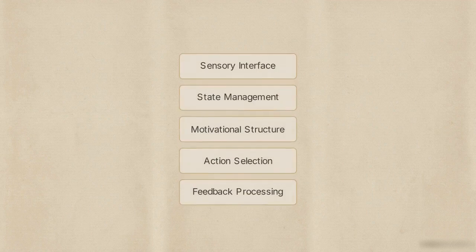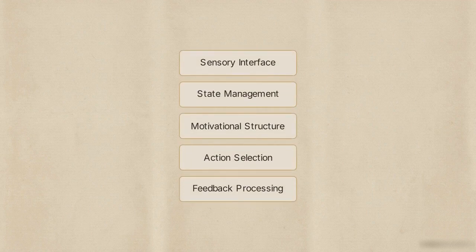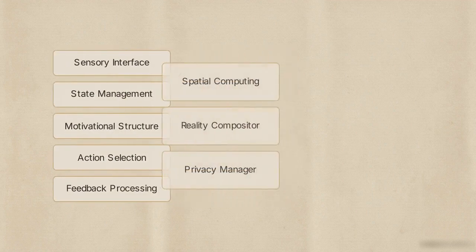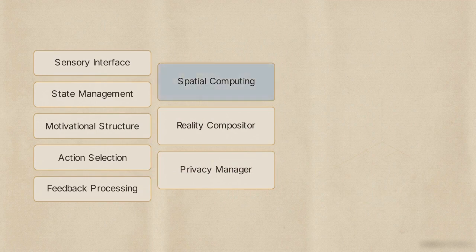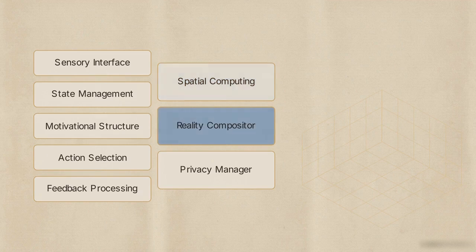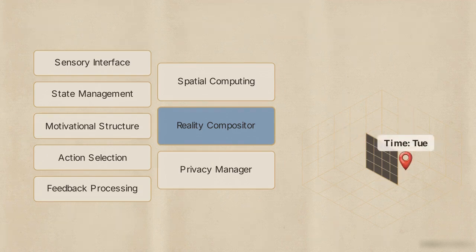Returning to the diagram, the minimal architecture expands laterally for physical space. The spatial computing layer generates continuous wireframe meshes. Next, the reality compositor calculates occlusion and collision physics, so the agent respects physical boundaries as objects pass behind real-world barriers. These layers enable persistent spatial anchoring, tying memory to physical coordinates across user sessions.